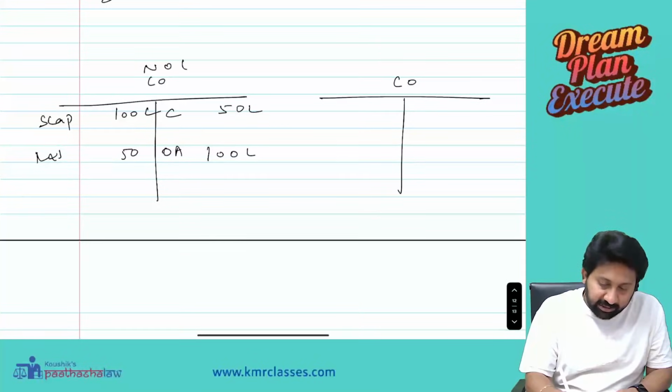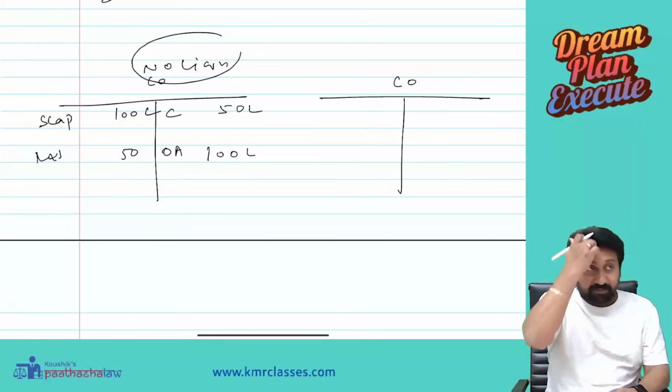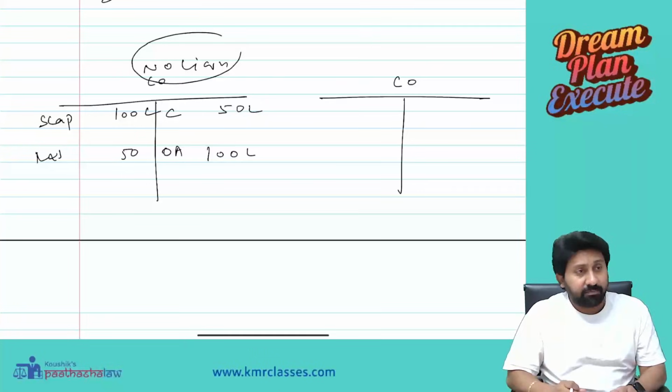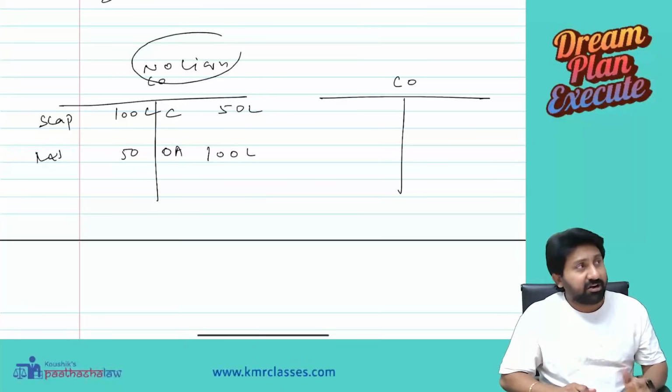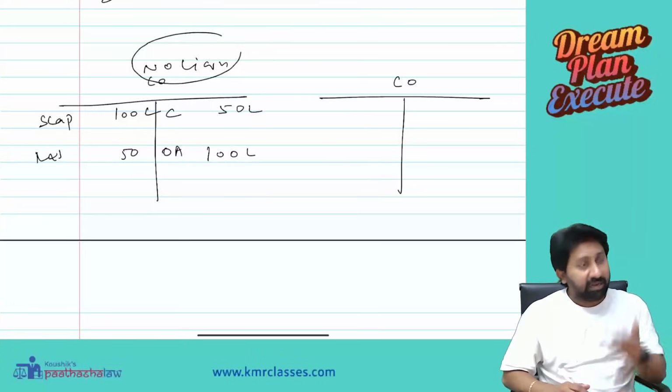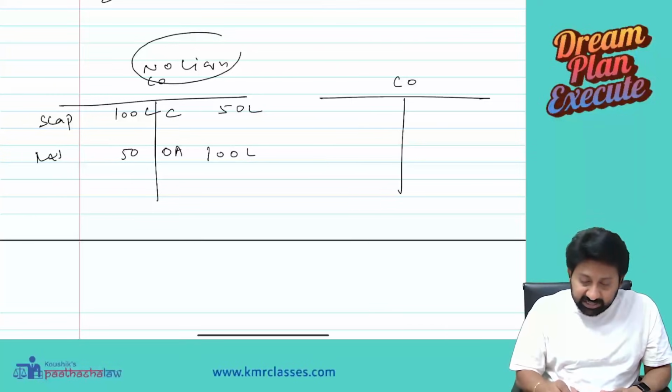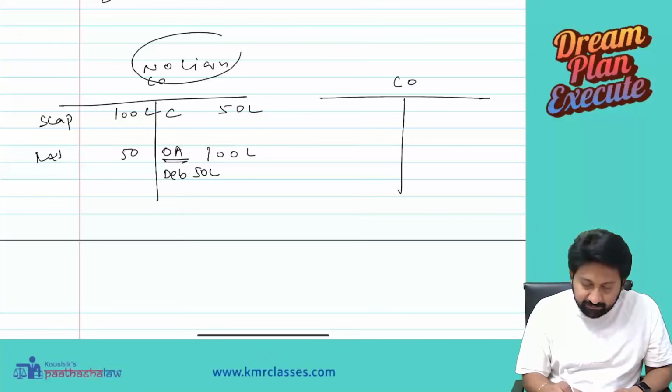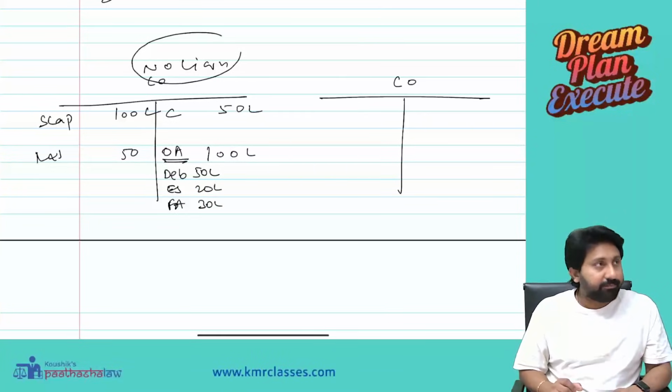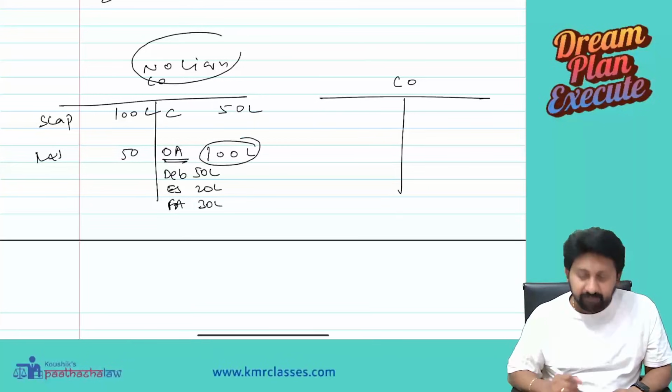No liquidation. What is the first one? Liquidation not there. At this time, other assets like debentures are 50 lakh, equity shares are 20 lakh, fixed assets are another 30 lakh. This is a division for this 100.